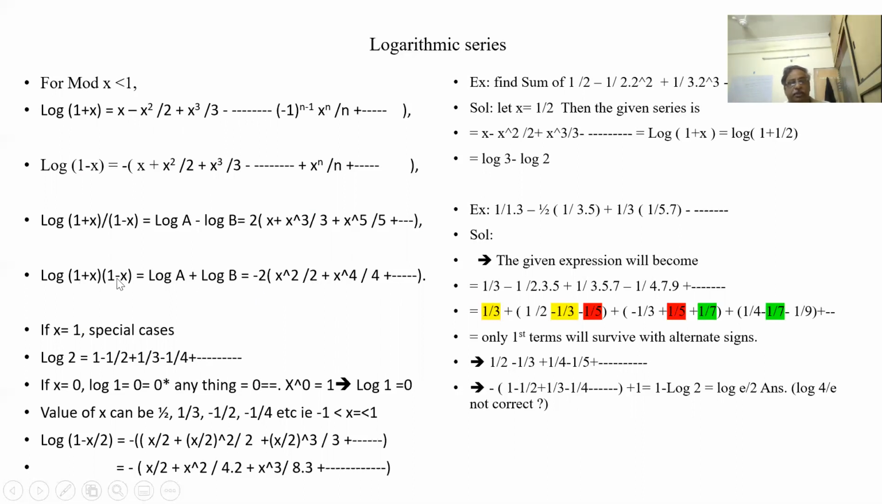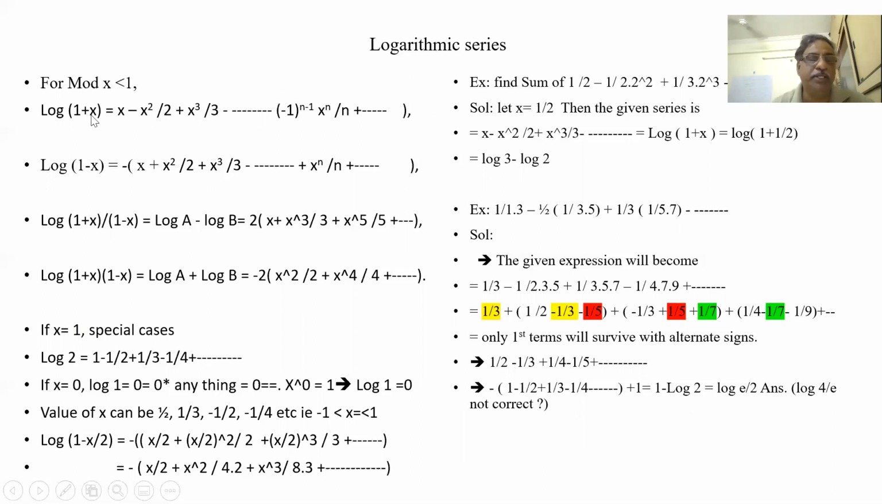Now log of 1 plus x by 1 minus x. What is log a by b? Log a by b means what? This is minus, so this becomes plus. So in the second case, only odd terms will remain. So 2 into x plus x cubed by 3 plus x to the 5 by 5, like that it goes. So based on these 4 variations, we will get problems on logarithmic series. We have to convert the given series into one of these.